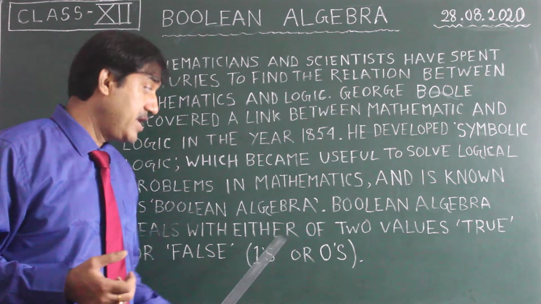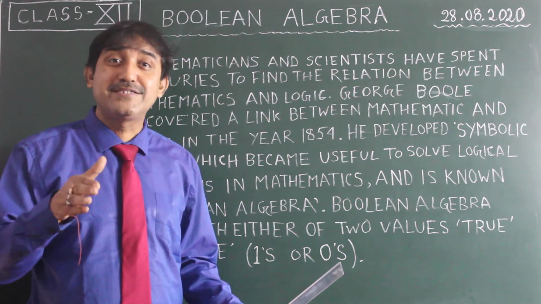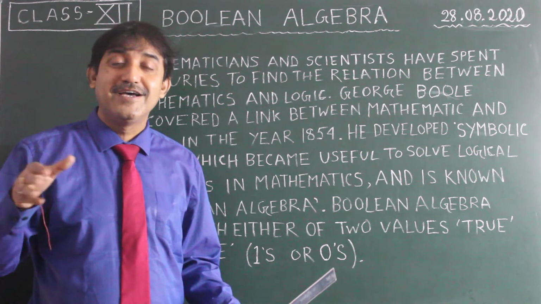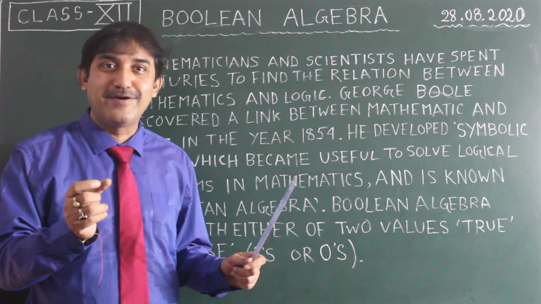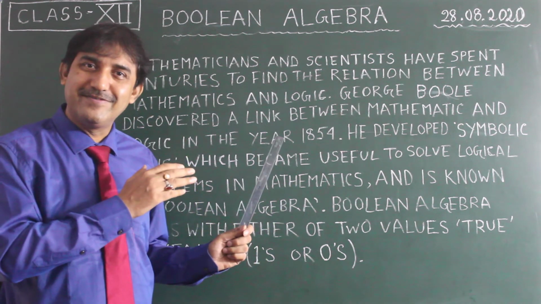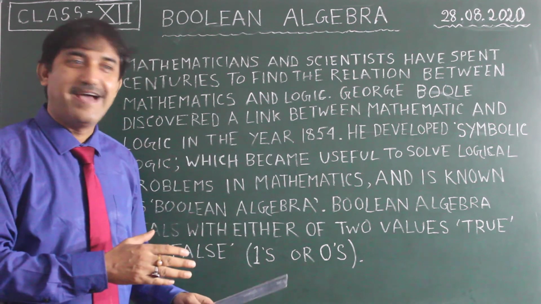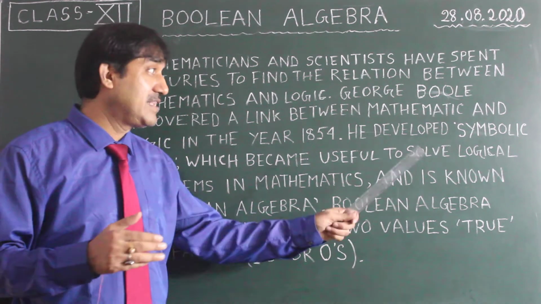True is 1, and 0 is false. So these ones and zeros in a group will make up your storage in the computer. So this is important. And then the mathematical problems will be solved using the logic.